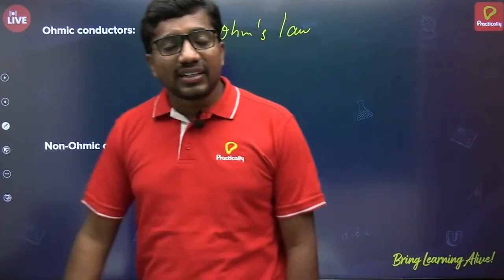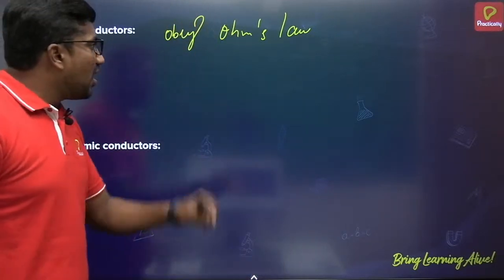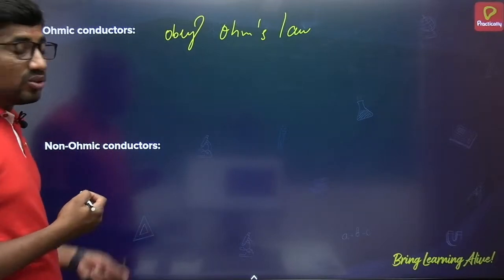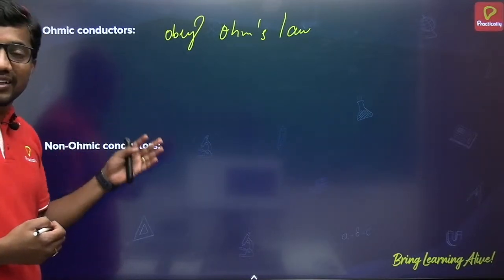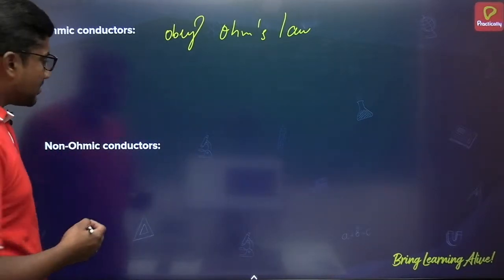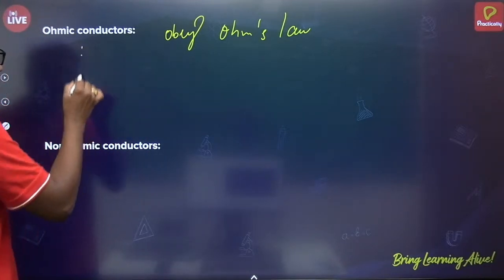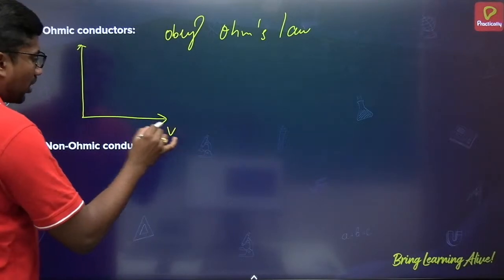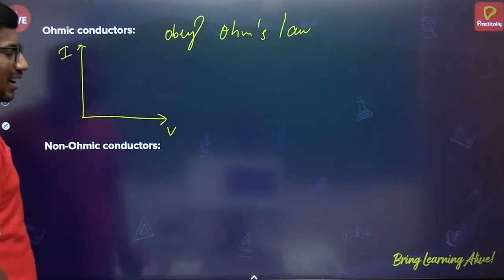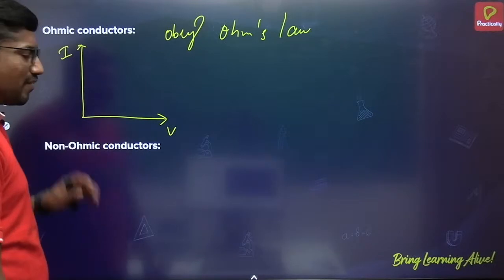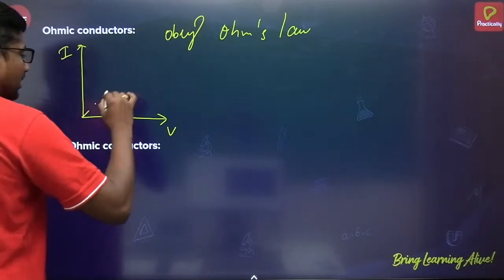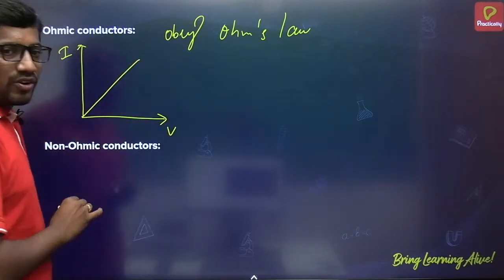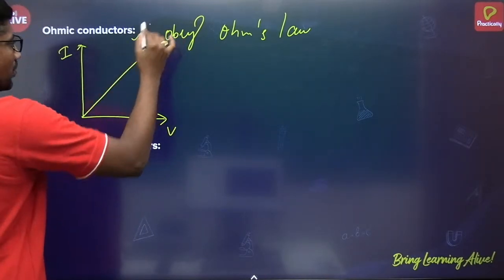Conductors that obey Ohm's law are called ohmic conductors. How can we get to know that a conductor is an ohmic conductor and that conductor is a non-ohmic conductor? Simple. In the laboratory, if we conduct the Ohm's law experiment and plot the graph between V and I, voltage and current values, and if we get a straight line, then we can say that the conductor is obeying Ohm's law and it is called an ohmic conductor.